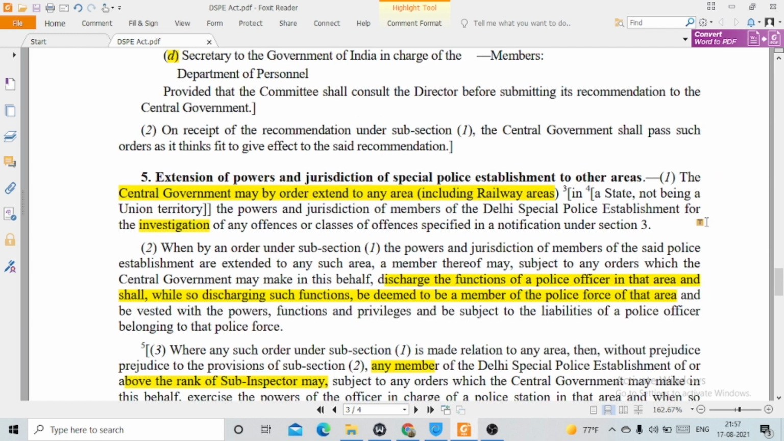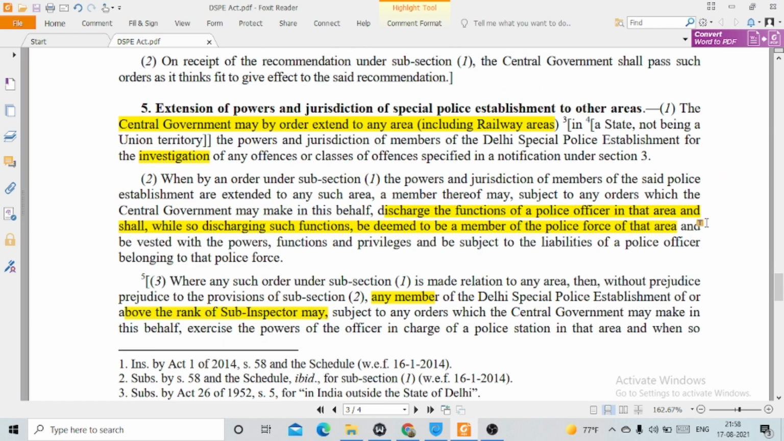When by an order under subsection 1 the powers and jurisdiction of members of the said police establishment are extended to any such area, a member thereof may, subject to any orders which the central government may make in this behalf, discharge the functions of a police officer in that area, and shall while so discharging such functions be deemed to be a member of the police force of that area. That means that when a member of the Delhi Special Police Establishment is investigating in another state which is not a union territory, then he shall be considered a member of the police force of that state.